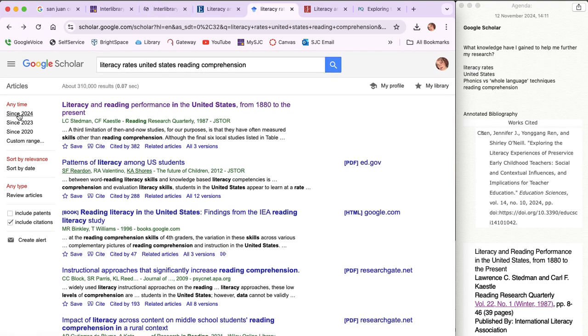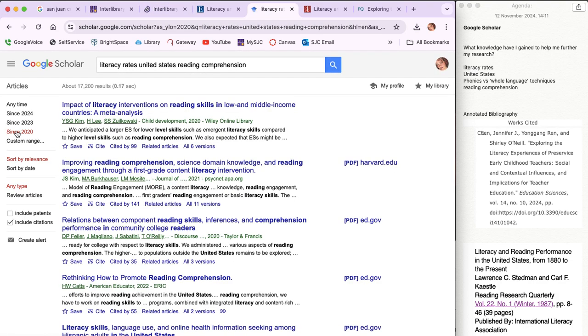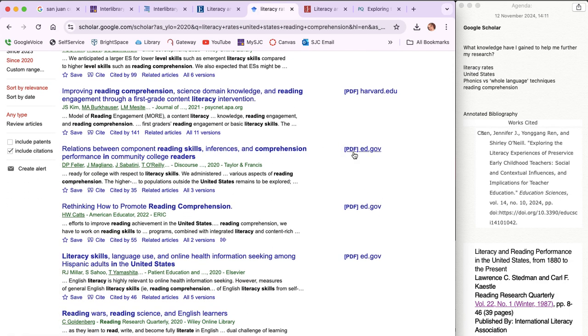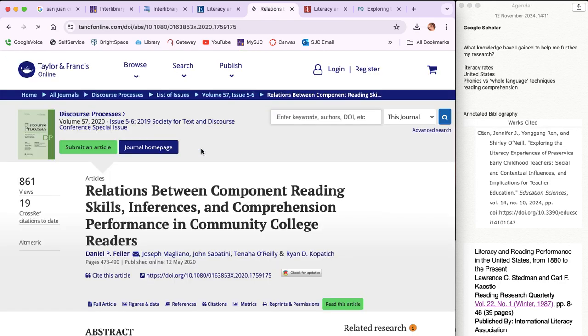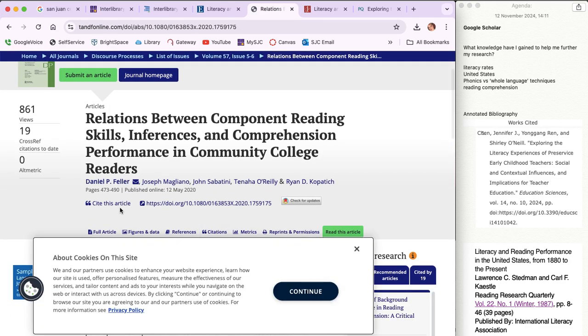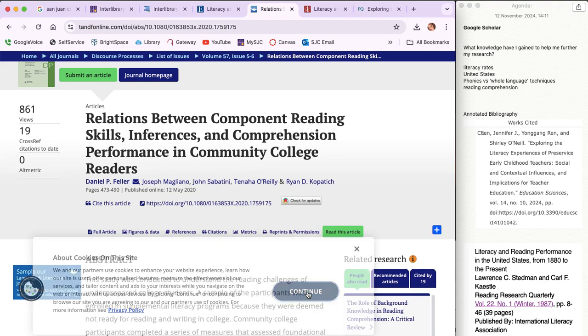But there are plenty of things, like for instance, if we want to look since 2020, we have all those same things, don't we? Include citations, there are lots of good pieces here that we could get. Like for instance, this is a PDF, it says, so maybe. So it looks like this one has the citation that I like.